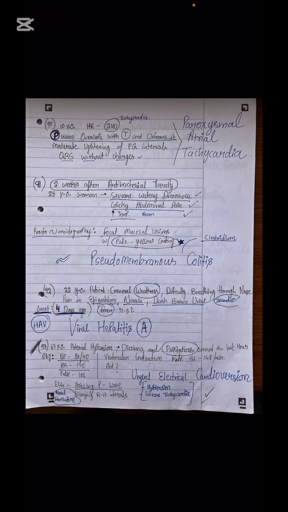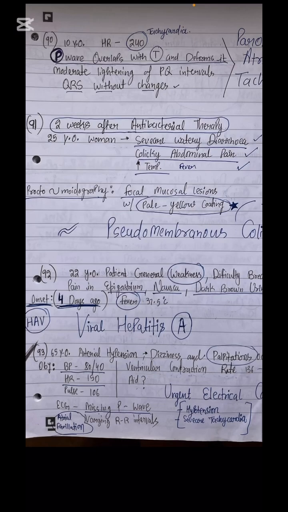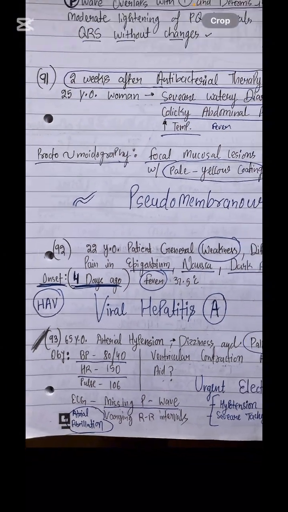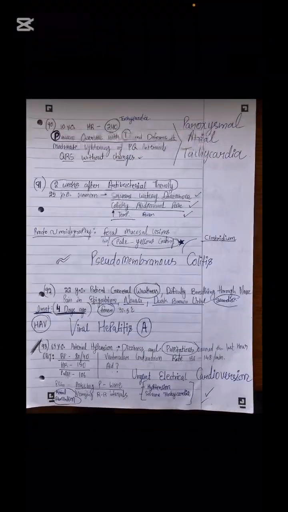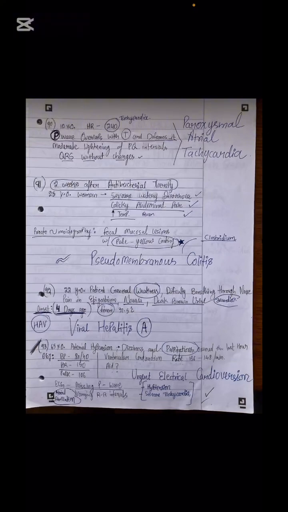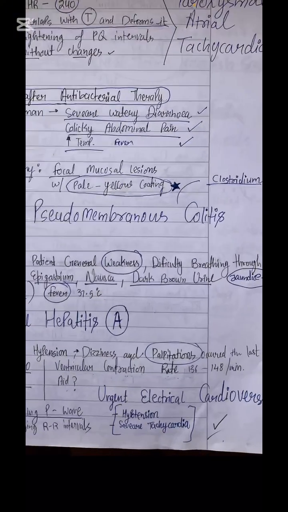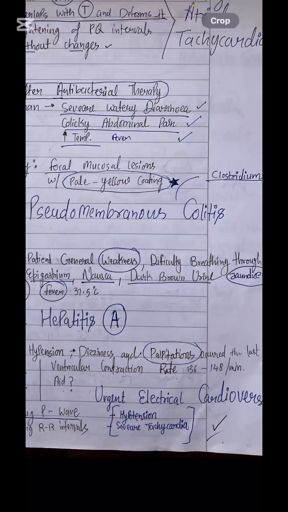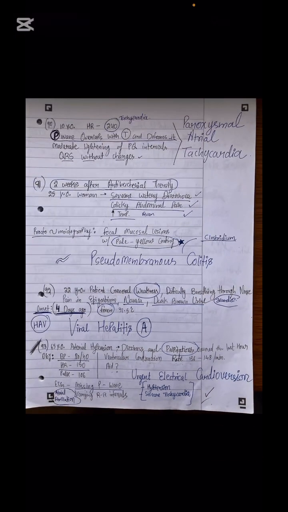Next is our favorite question, whether to replace the pacemaker or urgent cardioversion is given. So we have talked about it. When the patient's condition is bad, when the unstable patient is there, first do the urgent electrical cardioversion, because the patient has severe hypotension and severe tachycardia. So in such cases, what we are going to do is urgent electrical cardioversion.